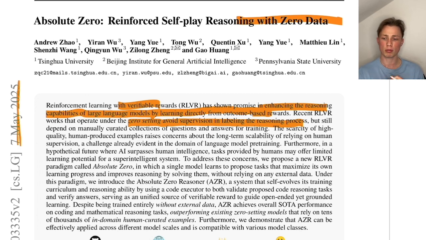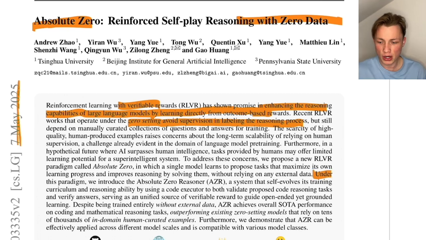But one problem still holds, and this is that the tasks that we give the model are still chosen and generated by humans. So we don't have an infinity of data, and this is what the authors want to change, and they call it the Absolute Zero paradigm, where the model generates the tasks on its own.